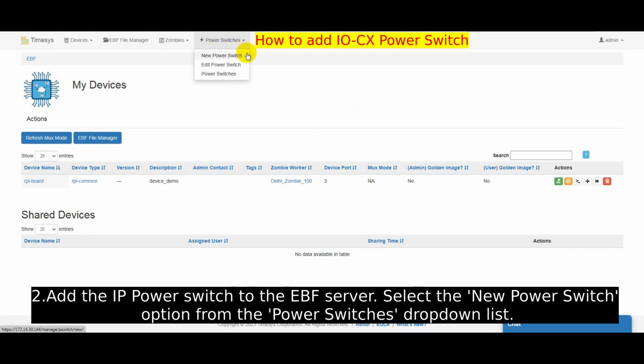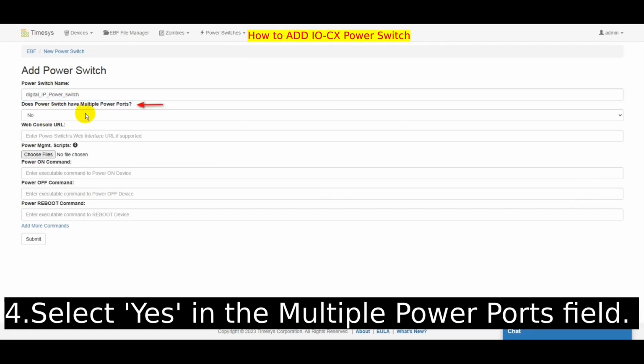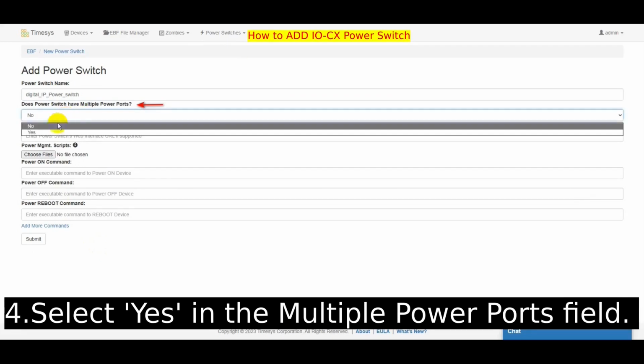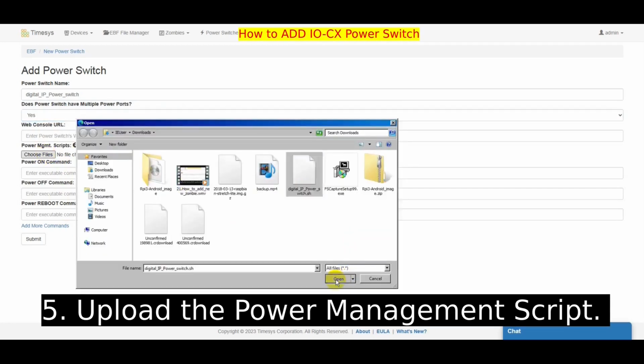Select the new power switch option from the power switches drop-down list. You will be now on the Add New Power Switch page. Provide the name of your power switch in the power switch name field. Select Yes in the multiple power ports field. By clicking, choose Files under Power Management Scripts, upload the power management script.